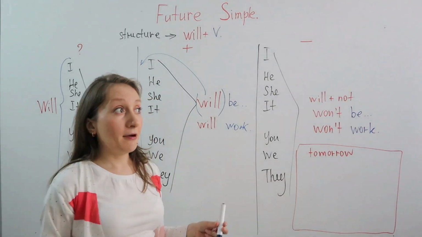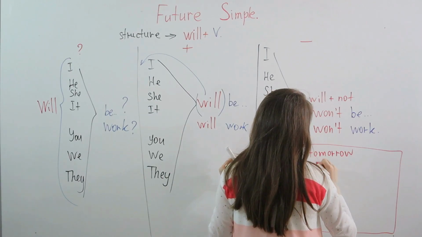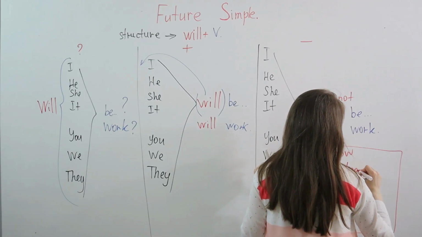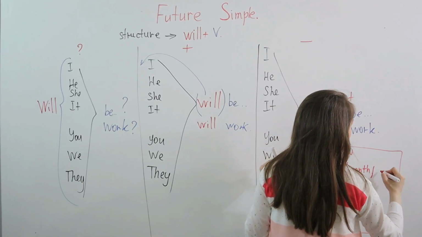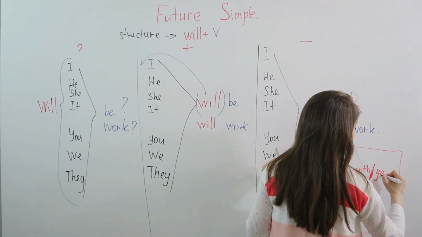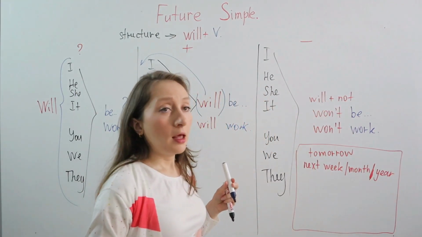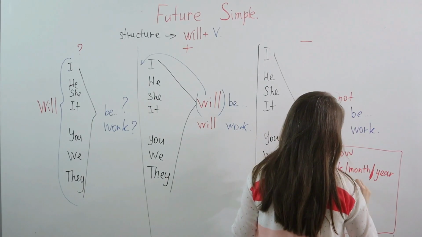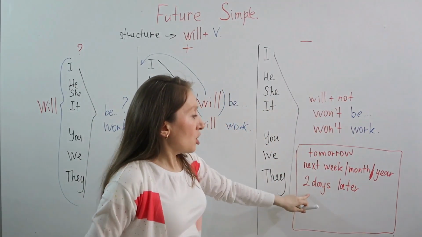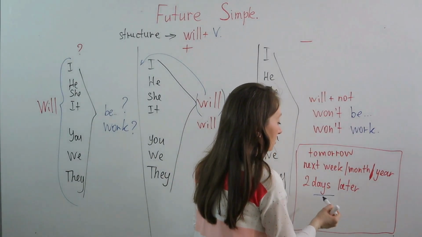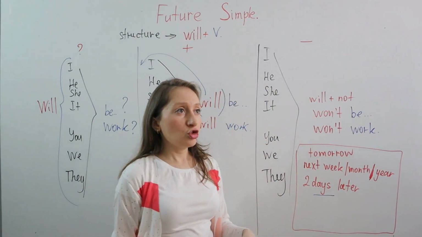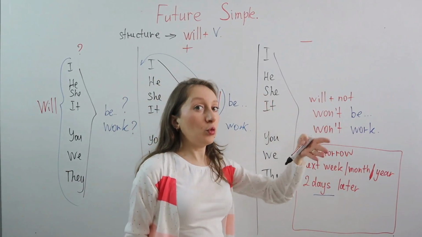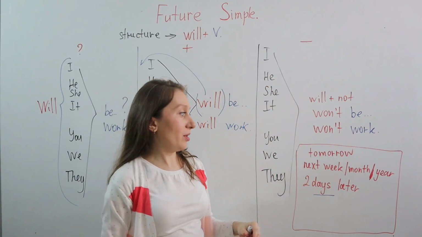Then we have, for example, next week, next month, next year, and so on. Also, you can say 2 days later, 3 days later, 3 weeks later. So you change this word and the number, right? So I will work 2 days later. I will work 5 weeks later. Now I'm on holiday, maybe, right?